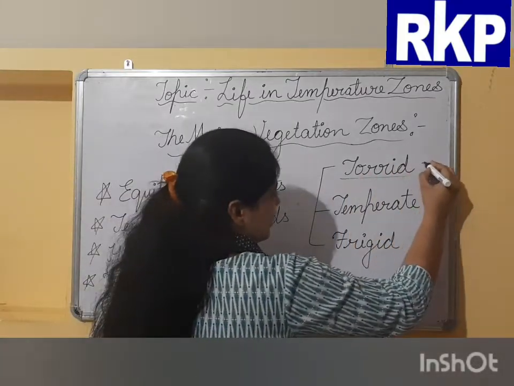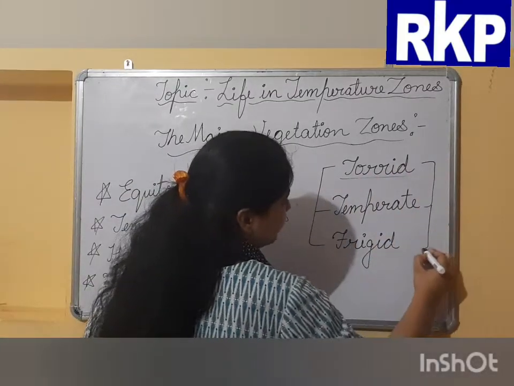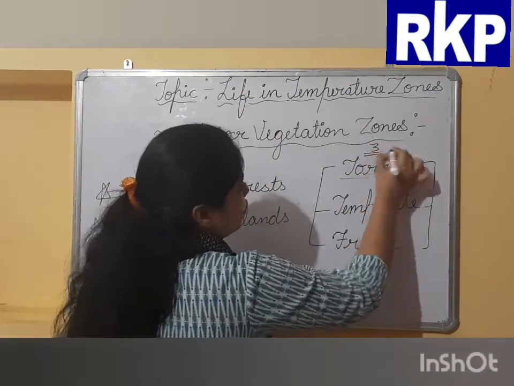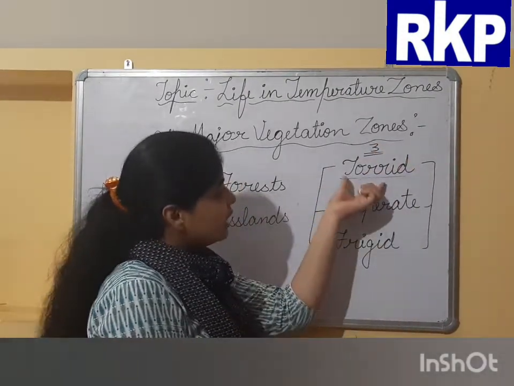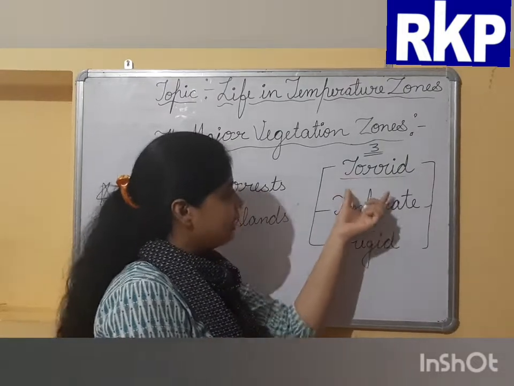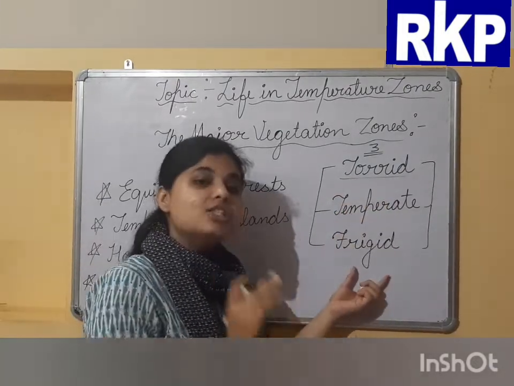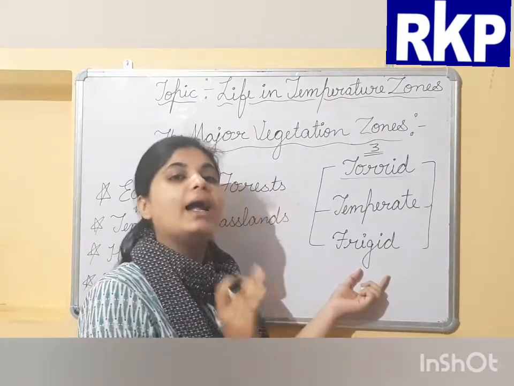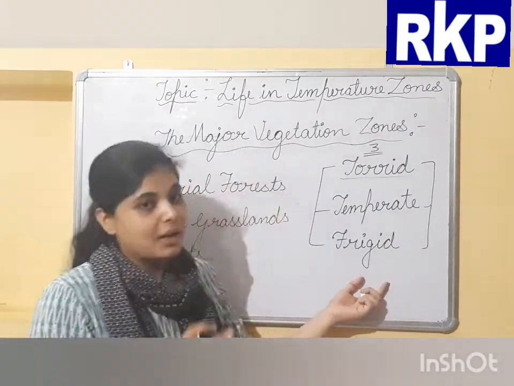So based on the intensity of the sunlight that Earth receives, Earth is divided into 3 temperature zones or heat zones. Each zone, torrid, temperate and frigid, has a special kind of vegetation and animal life. Vegetation means plant life.